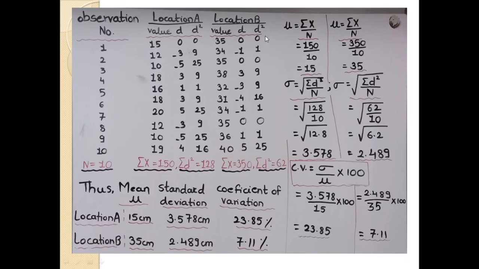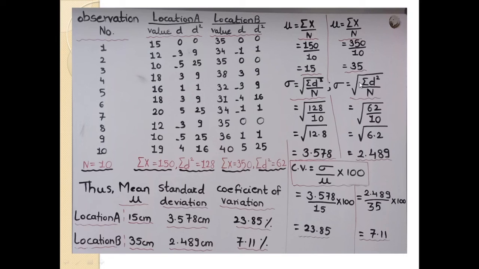Then in the next column I write d square, the deviation squared. 0 squared is 0, 1 squared is 1, 0 squared is 0, 3 squared is 9, 3 squared is 9, 4 squared is 16, 1 squared is 1, 0 squared is 0, 1 squared is 1, 5 squared is 25. And the sum of these squared deviations, the summation of d square, is 62.